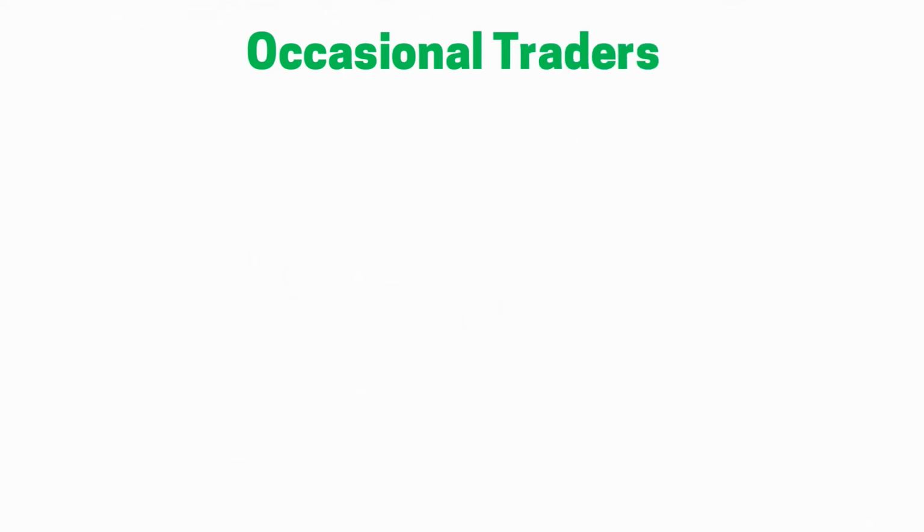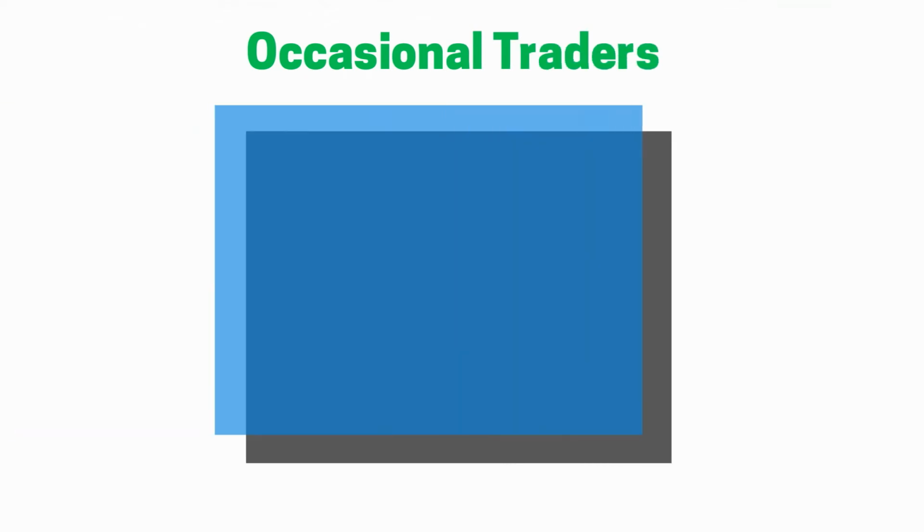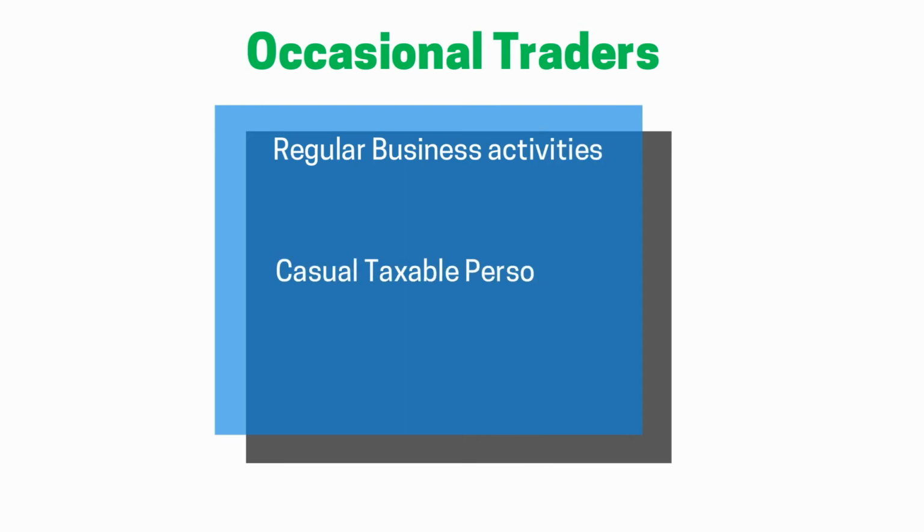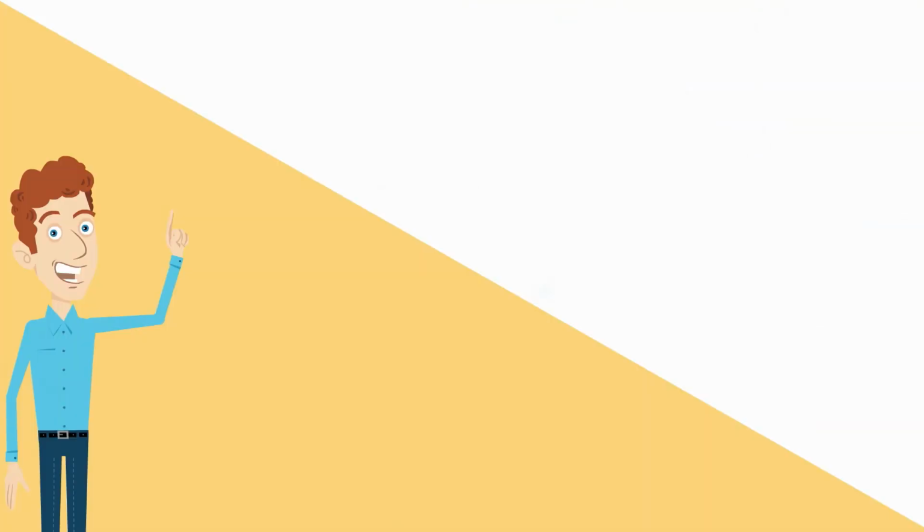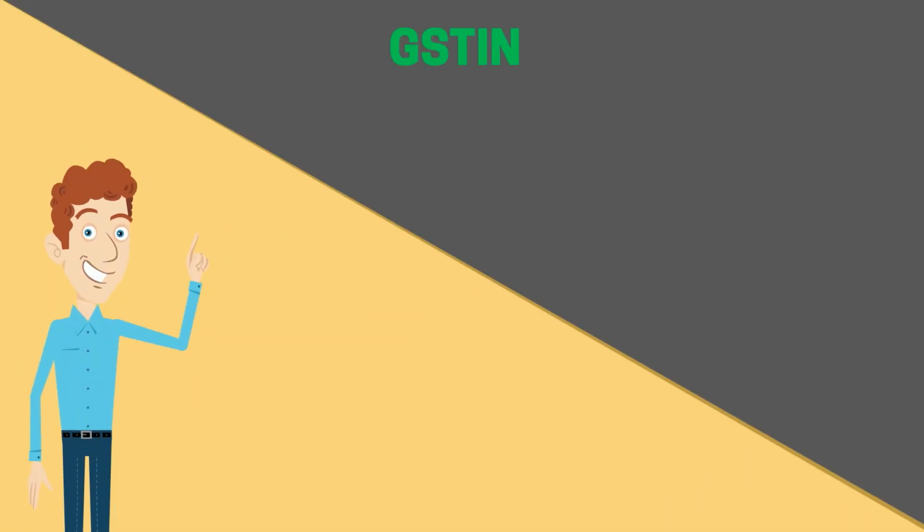However, there's another category of taxpayer who cannot avail the benefits of this scheme. They are the occasional traders. Who are occasional traders? As the name suggests, they're not involved in the regular business activities. Examples of such occasional traders are casual taxable person and non-resident taxable person. They're not even required to get GSTIN. But that does not mean they can do away with their tax liability. As they are occasional traders, it becomes difficult to track them.